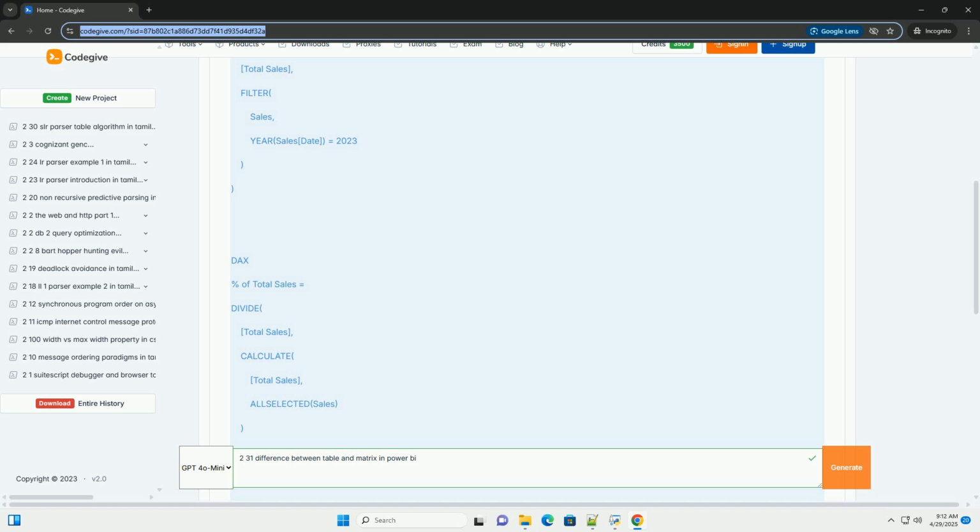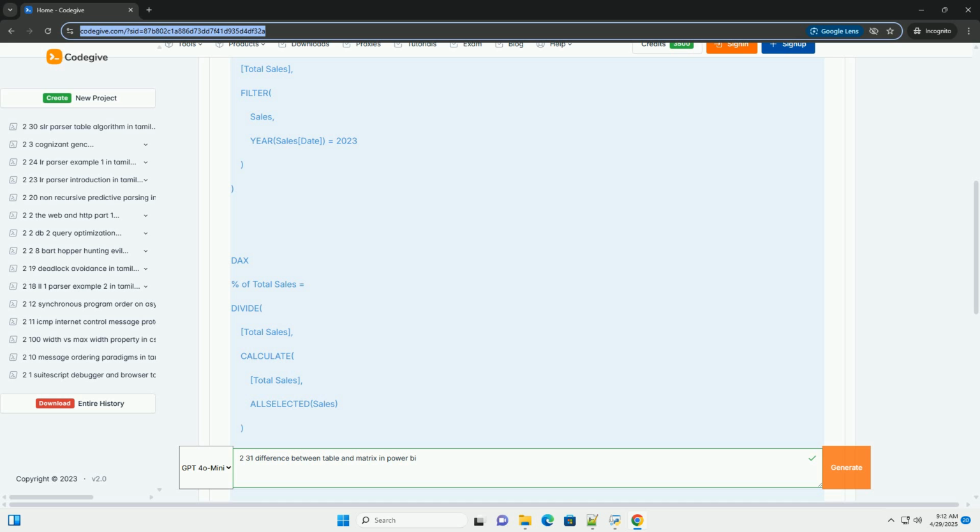Drag the fields customer ID, first name, last name, email, and city from the customer table in the fields pane to the values section of the visualizations pane. The table will display a detailed list of your customers, allowing you to easily see all the information associated with each customer.